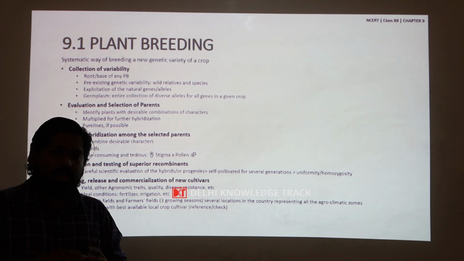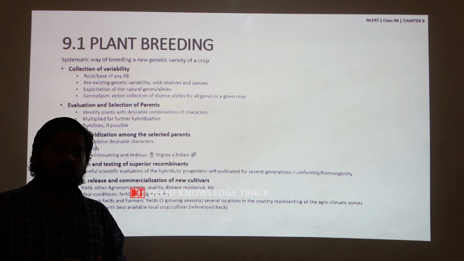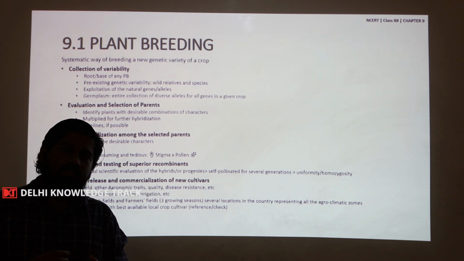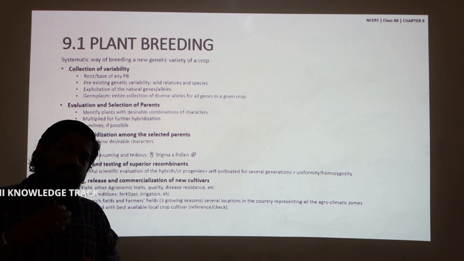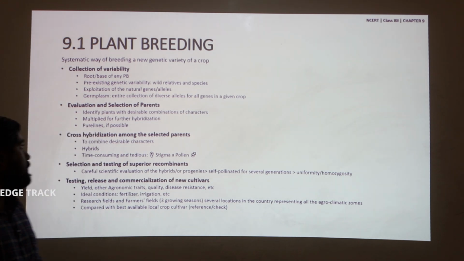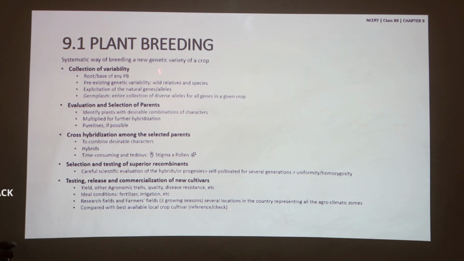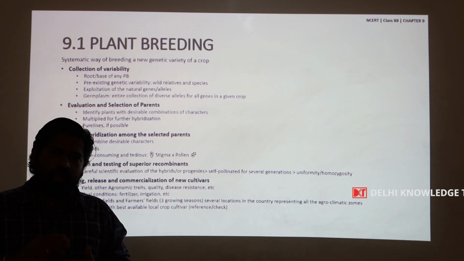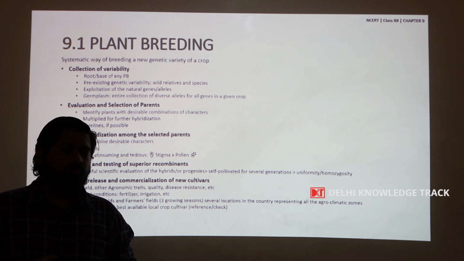So, this has a collection of all the alleles for a particular gene, or at times even has a novel gene for a particular trait. So, after collection of variability comes evaluation and selection of parents. These collected types of plants are evaluated for different parameters.